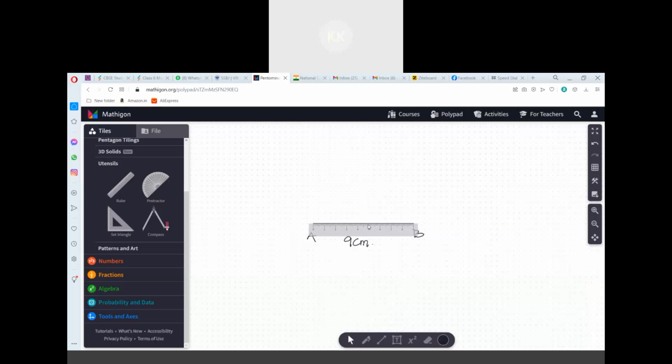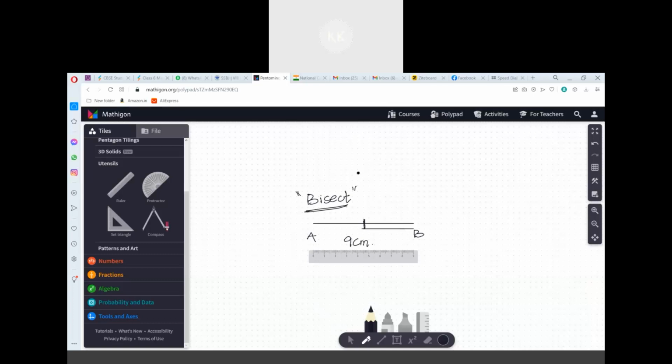So this point we are getting, from that point to B it is 4.5 centimeter, and from that point to A is also 4.5 centimeter. So now it becomes symmetrical and easy. I can bisect. The meaning of bisect is making it as two equal parts.